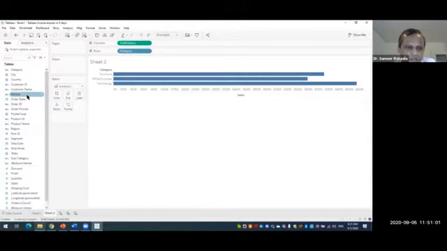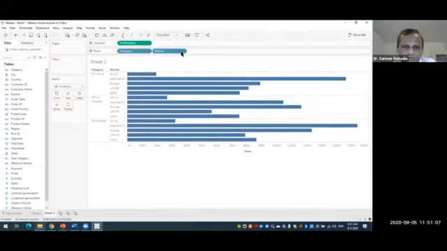But let us select this market field, and we put it in the rows. Now, as you can see in this chart, it is showing first the category and then the market, because this is how we have placed these two capsules in the rows.